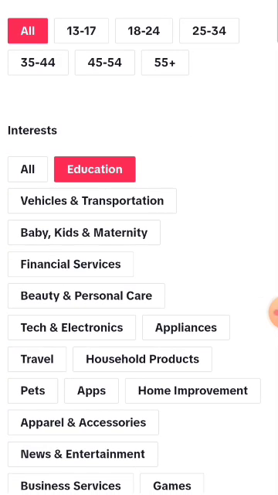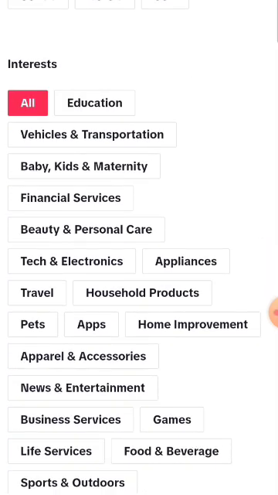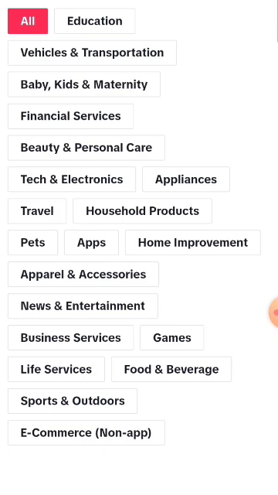If you click on edit and go back, you can click on all. For the first time I'm doing this, I would like to click on all so that everybody can come in, because somebody that is interested in games can also be interested in the kind of things you post. So it can also be a good one for you. So I'm going to be leaving it at all. Then I'll be clicking on save.